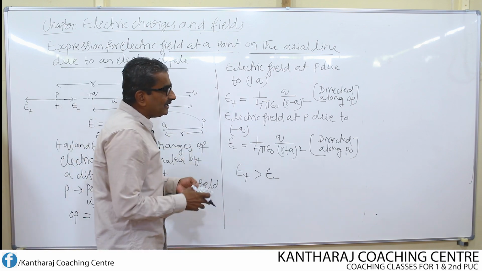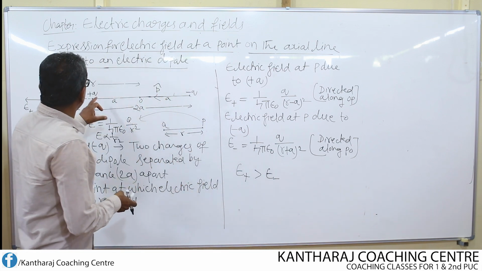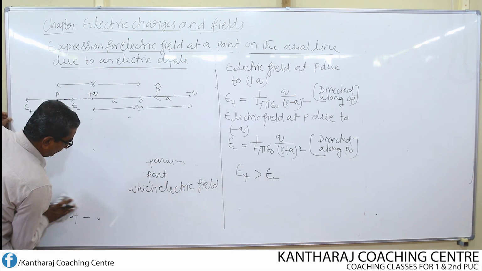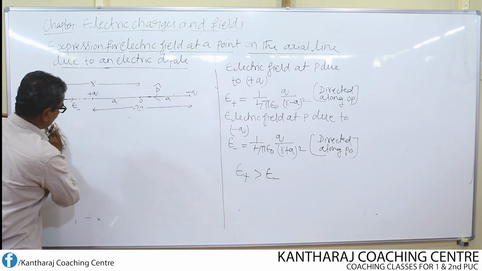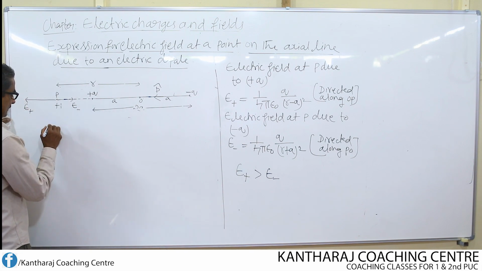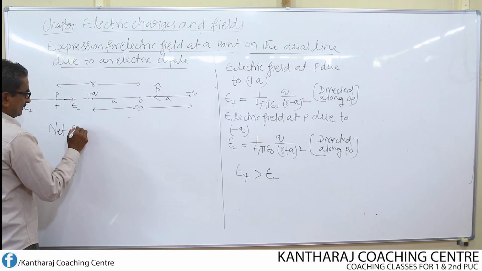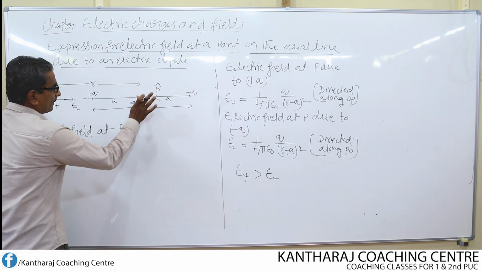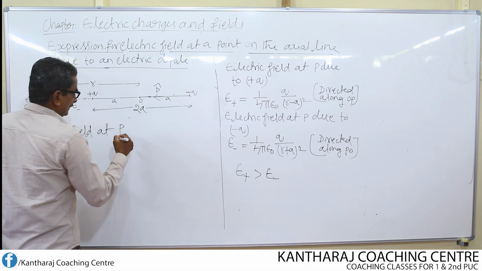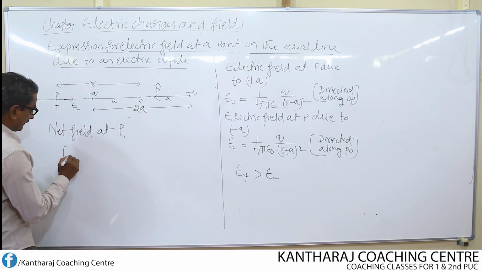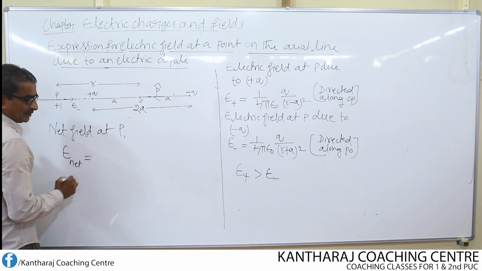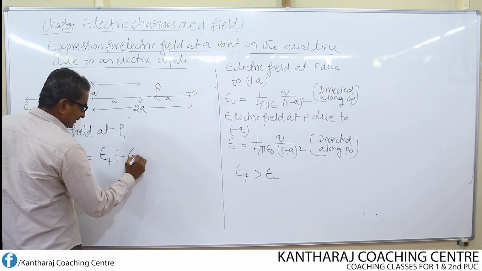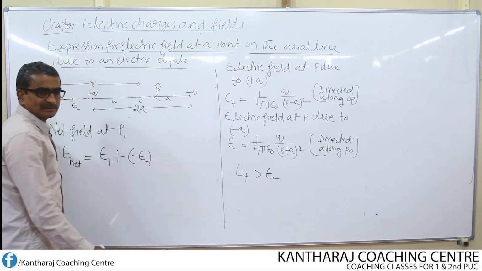Now, what is the net field at the point P? So, let us find out the net field at the point P. Net field at P is given by E net equal to E plus, minus E minus.